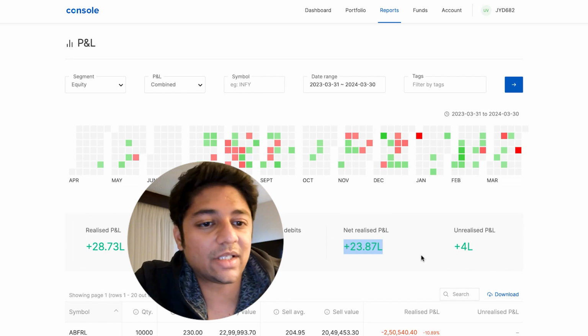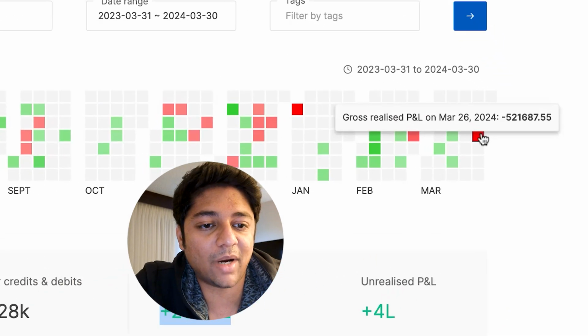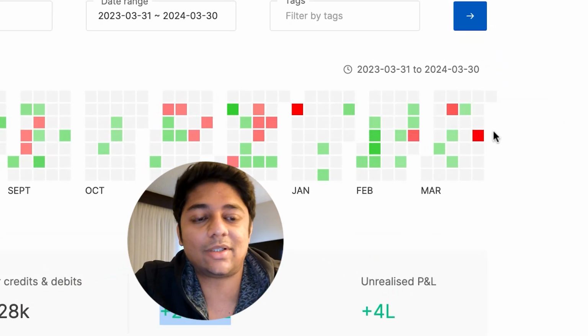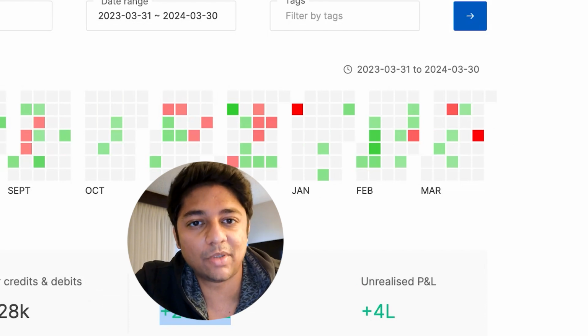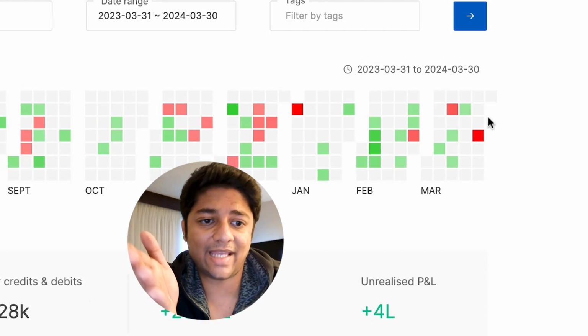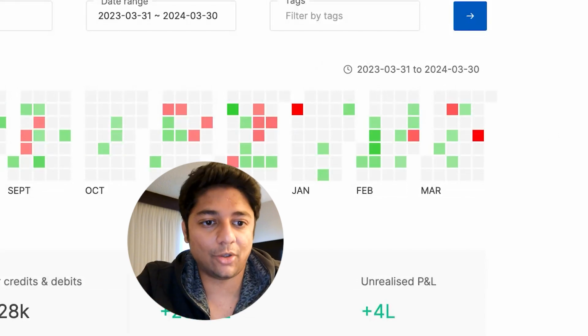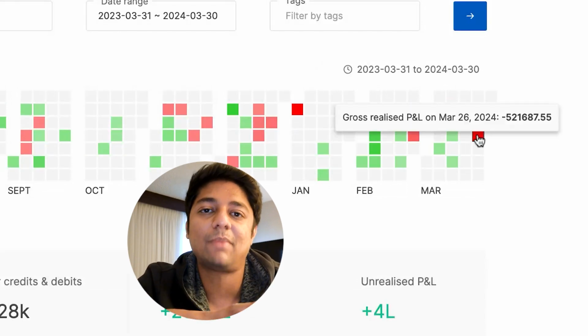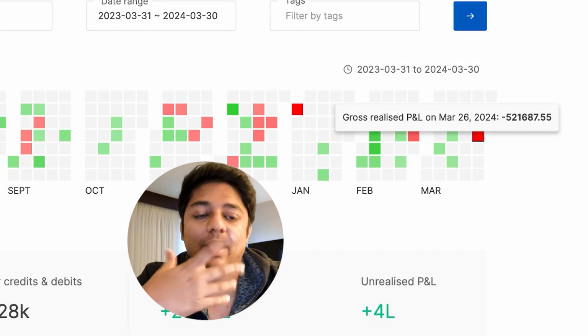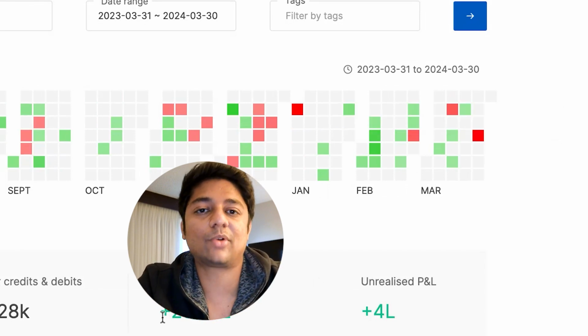Now, if you see something here, just in the month of March ending, right? This is something called tax loss harvesting, which I think a lot of people do. Whenever you're in loss at the end of the year, towards March, you sell all the ones that you're in loss on, which shows that I've booked my losses at that point. And what happens is these losses go away from your profits that you have.